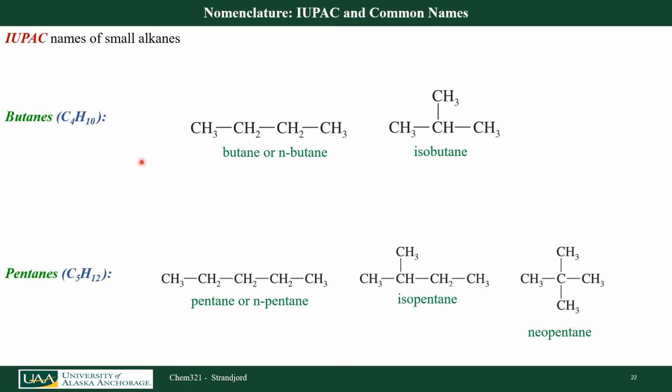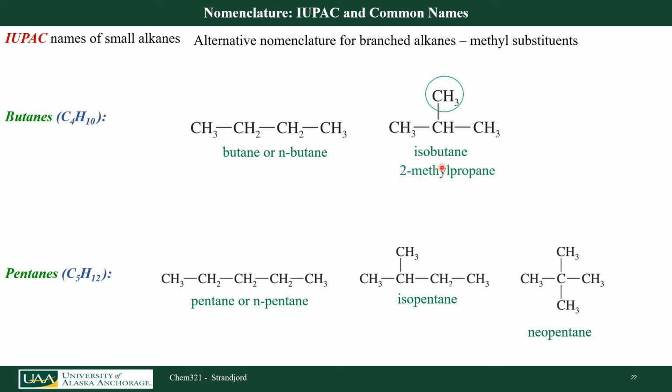So how about IUPAC names for those small molecules that we talked about before? If I have butane or n-butane, those are both IUPAC names. Isobutane is an approved IUPAC name, but I also can name that systematically. Okay, so I can name this as 1, 2, 3 carbons. I can name this as a 2-methylpropane.